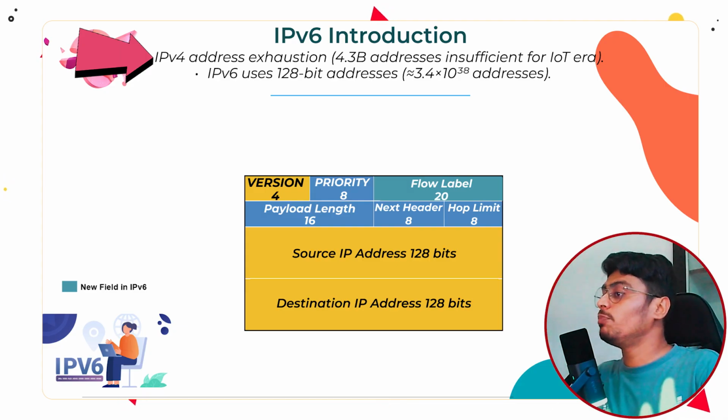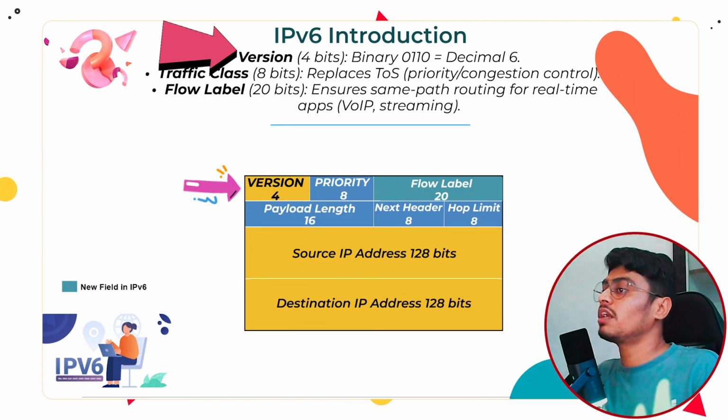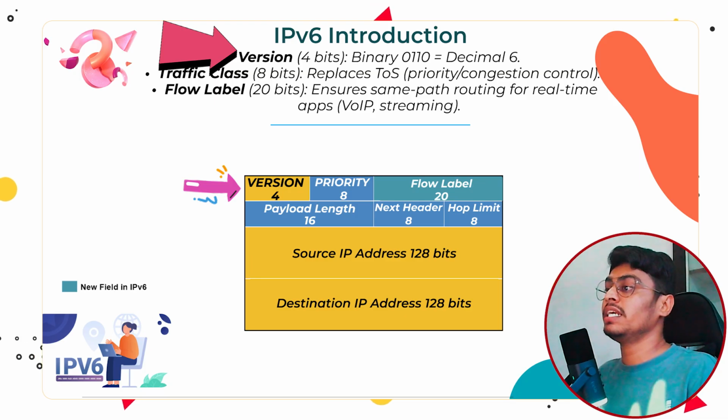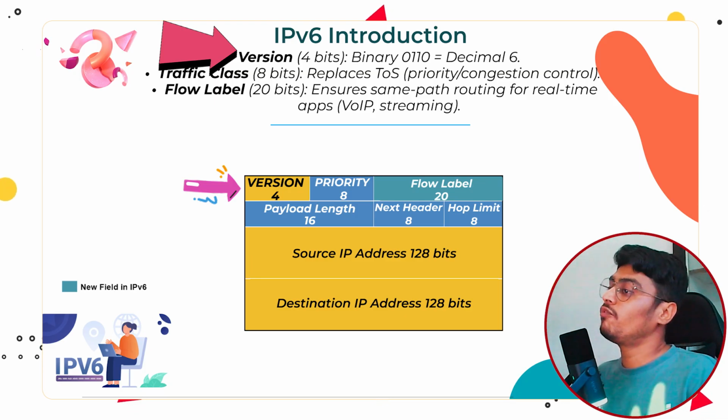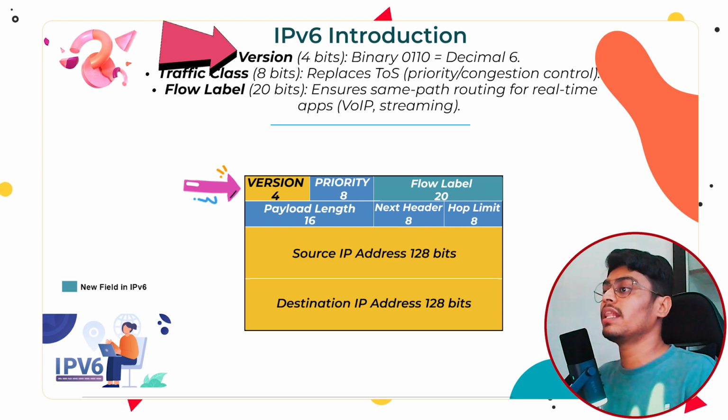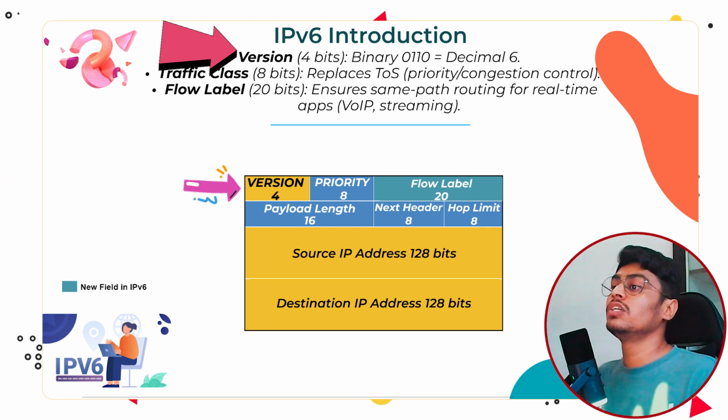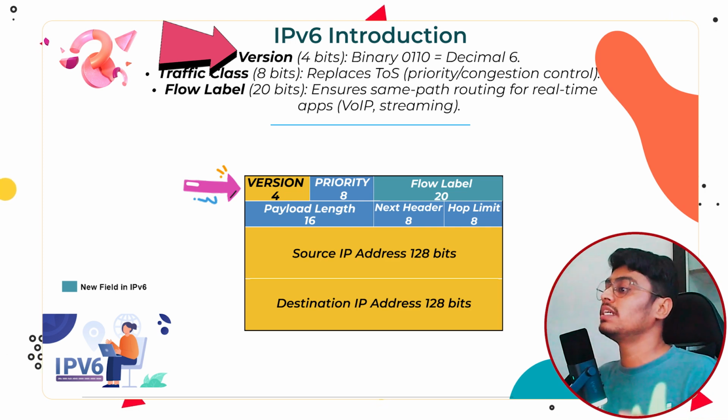Now we will discuss IPv6 header structure. Okay, the IPv6 header is much simpler compared to IPv4. The IPv6 header is a fixed 40 bytes, meaning 320 bits. The first field is version. This is a 4-bit field, just like IPv4. Its value is 0110 in binary, which means 6 in decimal.